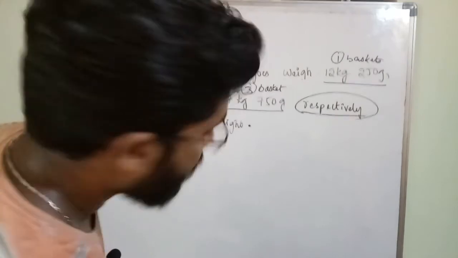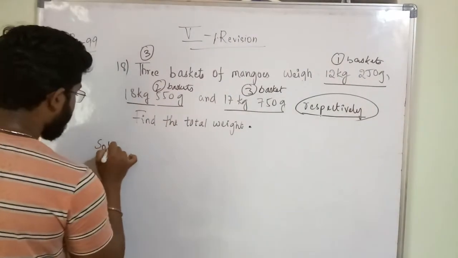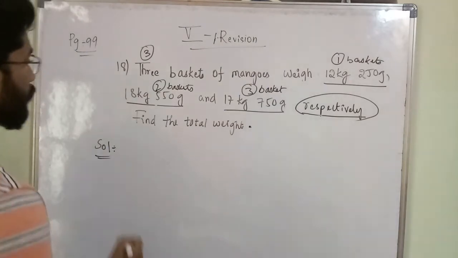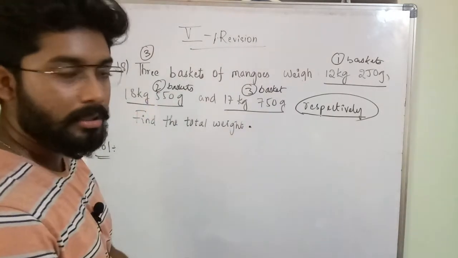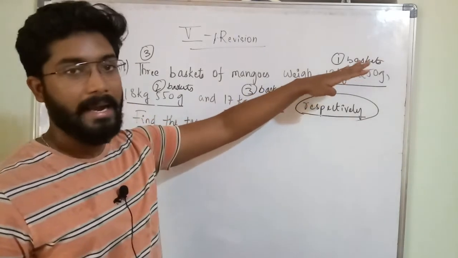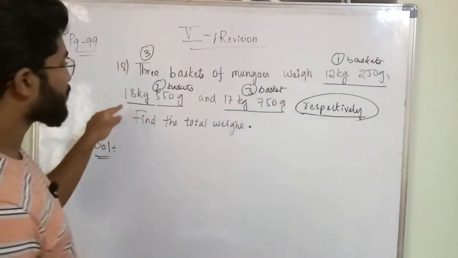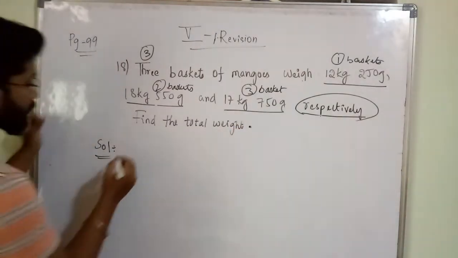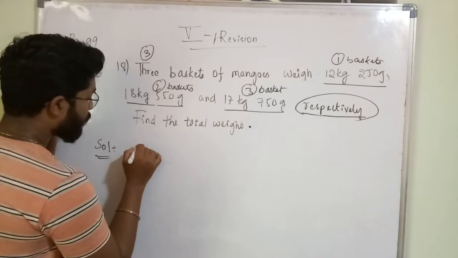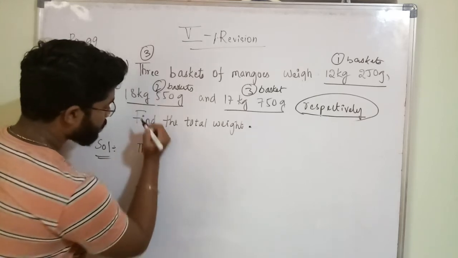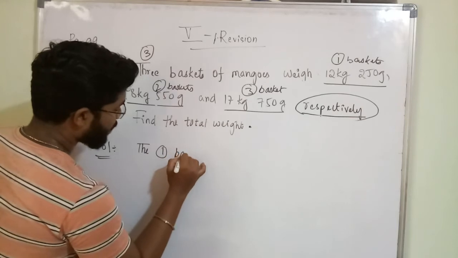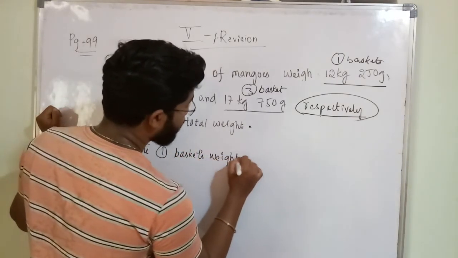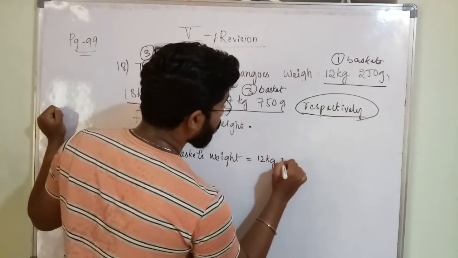Okay. So if we come to the solution, what is he asking? He is asking the total weight of baskets. Okay. So how can we get the total weight? If you add the first basket's weight, second basket's weight, and third basket's weight, we will get the total weight. No, that's what we have to do. So you have to write in the sentence. The first basket's weight is equal to 12 kgs 250 grams.